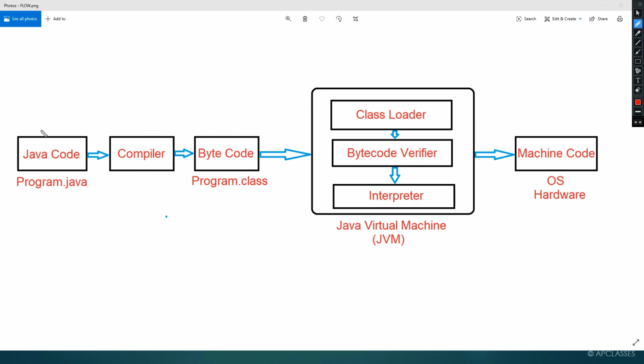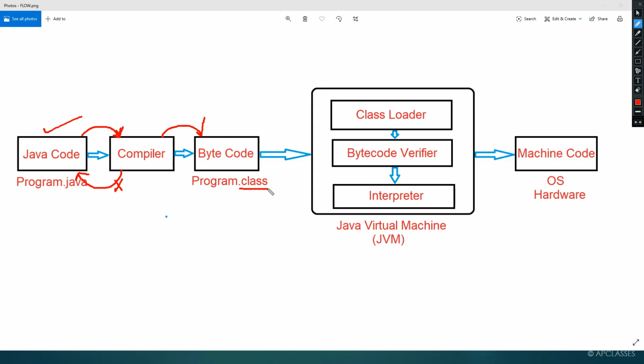Let's once again discuss this. Here we have a source code. Now it is compiled. If there is any error, it will be sent back for rectification. Once the rectification is done, it will be compiled again. If there is no error, it will be sent for conversion to bytecode. How will you come to know that it is converted to bytecode? Once the program is converted to bytecode, it will have the extension .class.